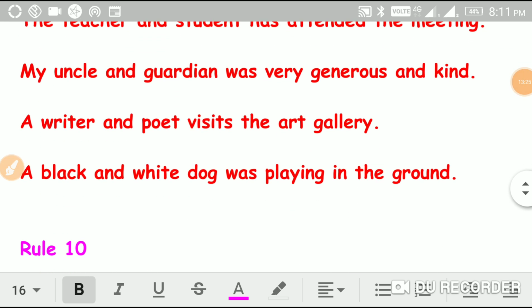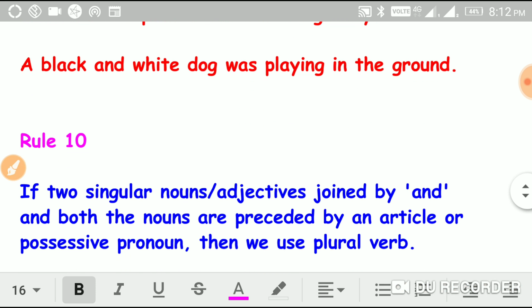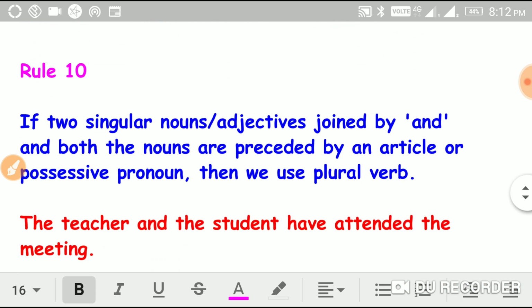Another example, a writer and a poet visits the art gallery. See here, writer and poet are singular nouns, but here is an article a, and they are joined by the conjunction and, so they take visits, that is a singular verb. Okay, now let us move on to rule number 10.